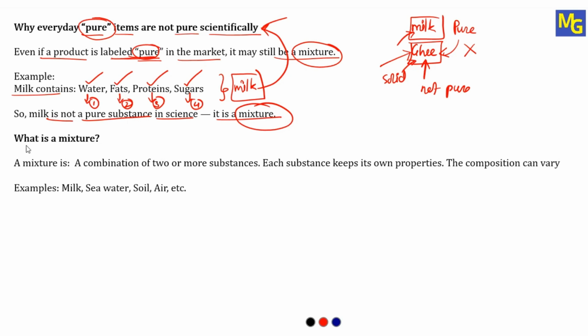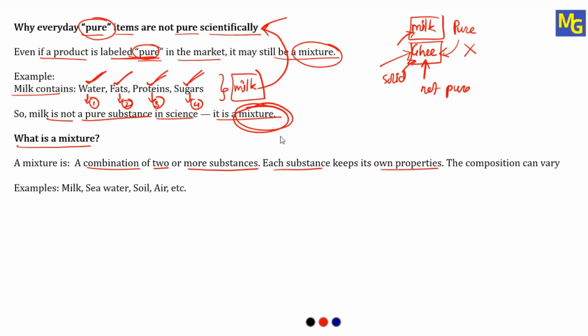Now see, what can we tell about the mixture? What is a mixture? A mixture is a combination of two or more substances. Yes, a mixture is a combination of two or more substances. Why am I calling milk a mixture? Because milk has water, fat, protein, and sugar. So it is a mixture of two or more substances. Each substance keeps its own properties.